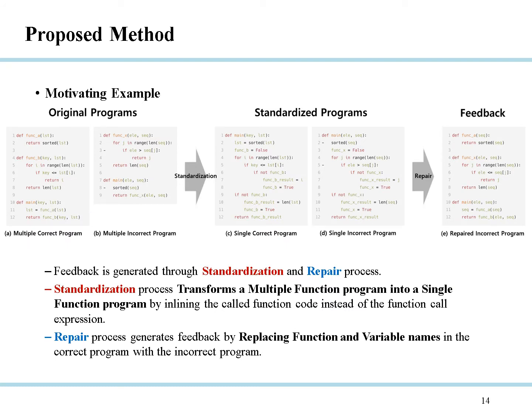Feedback is generated through 2 processes. First process, standardization, is a method to transform a multiple function program into a single function program. And second process, repair, is a method of generating feedback by using the correct program to repair the incorrect program by replacing function and variable names.